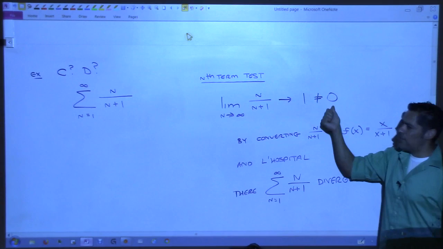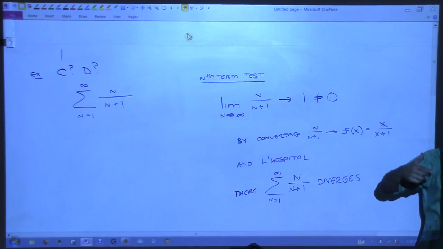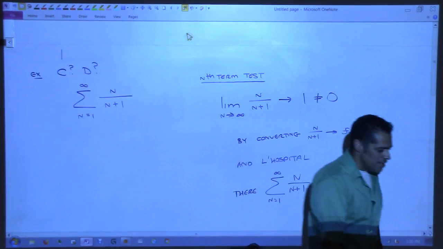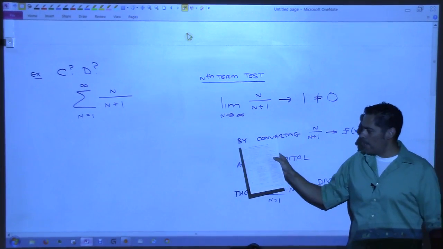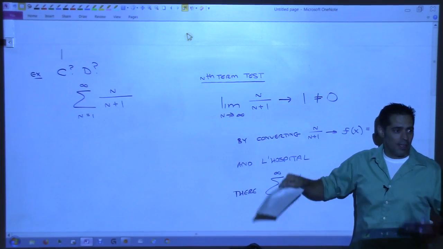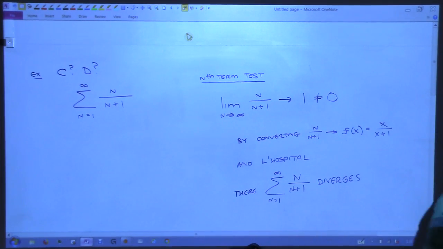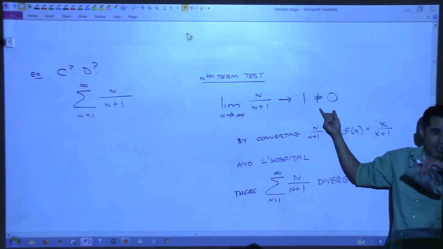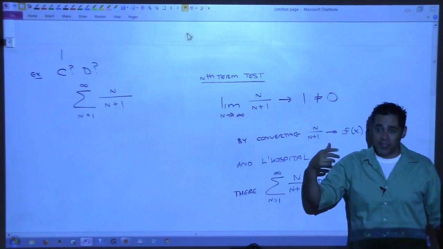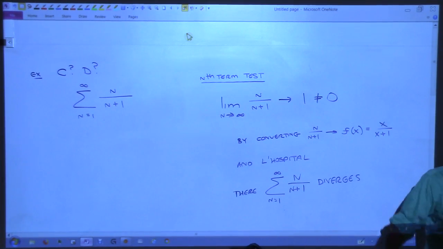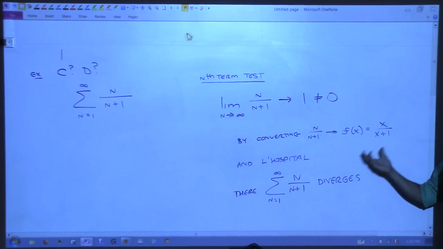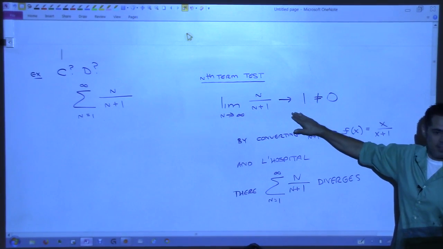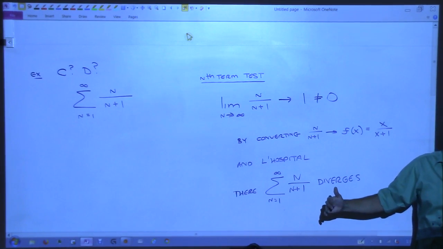If you get something other than 0, you're in business. On a test, this always happens. We start learning all these other tests and we realize how difficult these are and we forget about this test. So I give a student a problem on a test and all they have to do is run the nth term test and it comes out to be something other than 0, and then they just say diverge. But they skip that step and assume they have to use some other test, and they go through all this trouble and spend 20 minutes trying to do a problem they could have done in a minute. Okay, don't forget about this test. It's always the first one you want to use, all right?